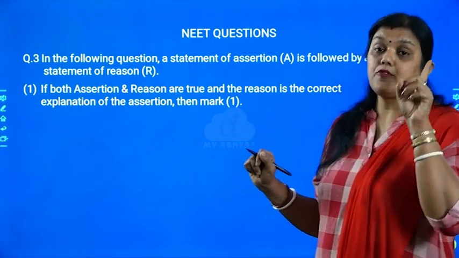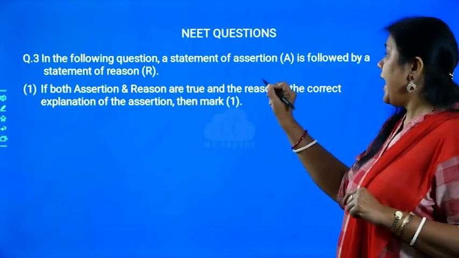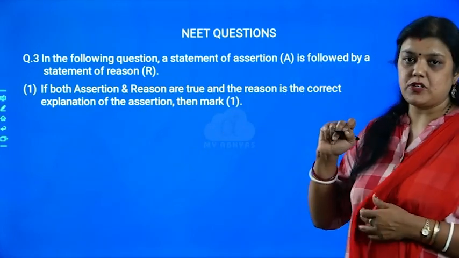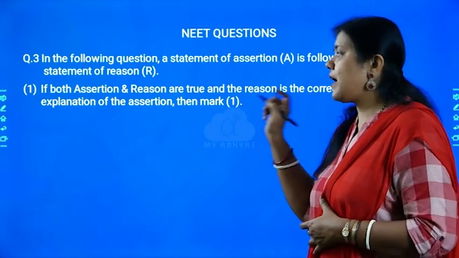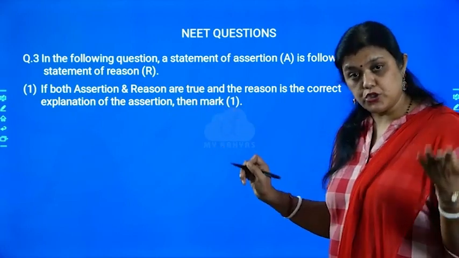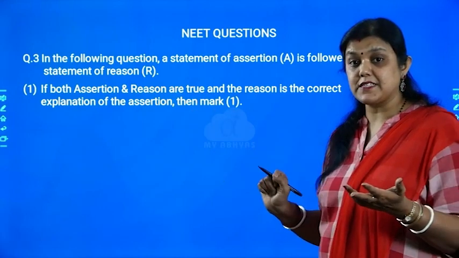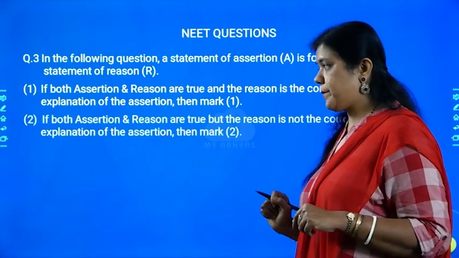You have to now find out what is the relationship between these 2 sentences, and on that note, you have to answer this. You have to answer 1 if both assertion and reason are true, and the reason is the correct explanation of the assertion. Then mark 1. If assertion and reason are both true and the reason is correctly explaining the first sentence, then the option should be 1.